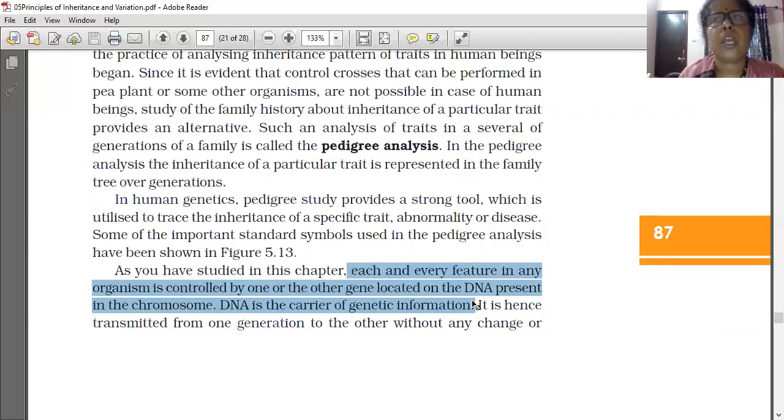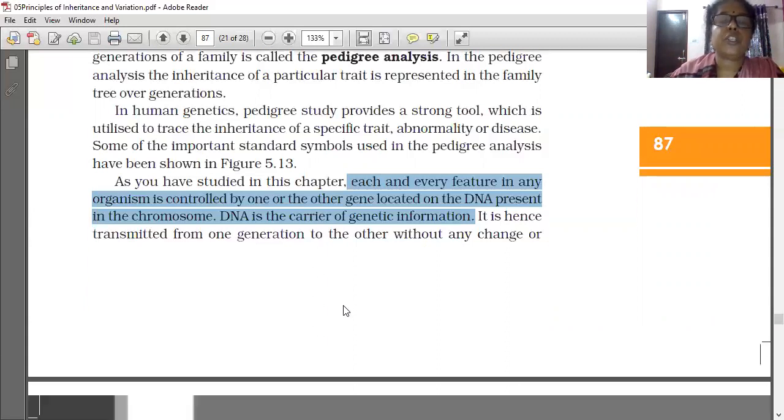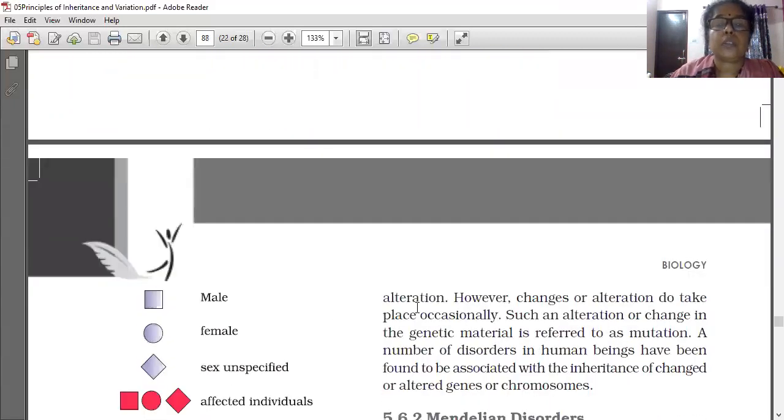Others are dominant. Dominant characters only we see externally. The organism does not show any recessive characters, but they are present in that organism. Those characters can be transmitted to the next generation. If it is recessive, that characteristic is not shown by the organism, but it can pass from the previous generation to the next generation. Understood? So it is transmitted from one generation to the other without any change or alteration.